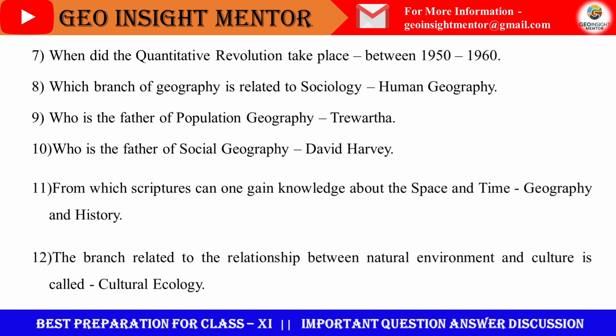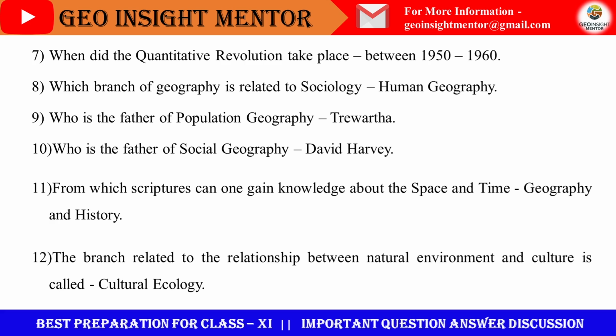Next question. From which scripture can one gain knowledge about the space and time? That is geography and history, both these subjects. So space, it says about the spatial scale, that is the location, different places. It is linked with mainly the geography.